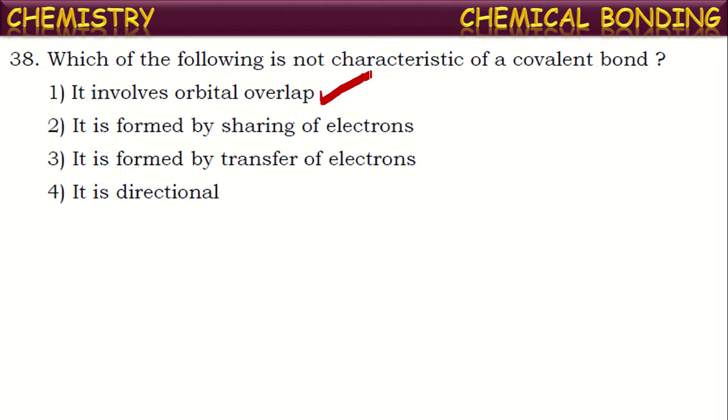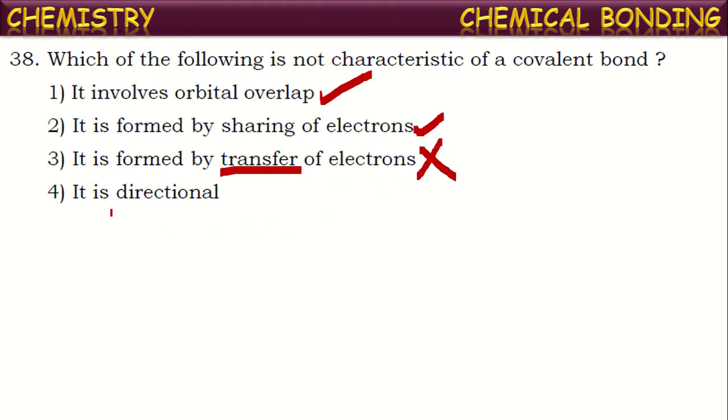It is true. Second one, it is formed by sharing of electrons. Is it true? Yes, covalent bonds are formed by the sharing of electrons between the atoms. It is also a true statement. Next one, it is formed by transfer of electrons. Is this true? No, because a covalent bond is formed by the sharing of electrons between the atoms, but not by transfer of electrons. What bond will be formed between the atoms if they transfer electrons mutually? Then they form an electrovalent bond or ionic bond, but not a covalent bond.